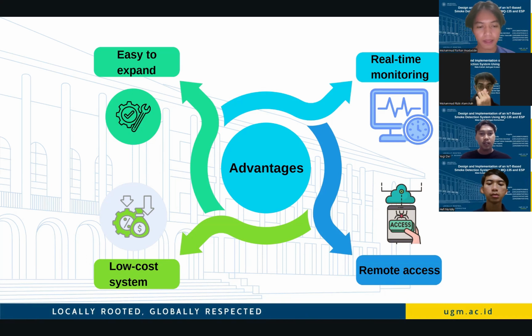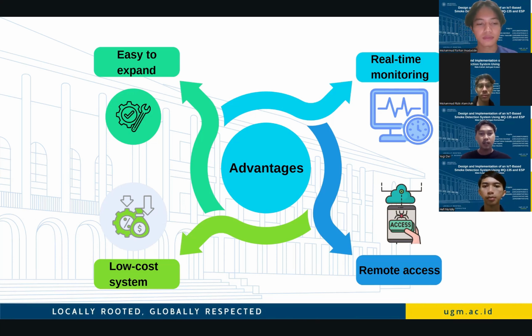Another advantage is that the system is low cost. The components we use, such as the MQ-135 sensor and the ESP microcontroller, are relatively affordable and easy to obtain. This makes the system practical for implementation.